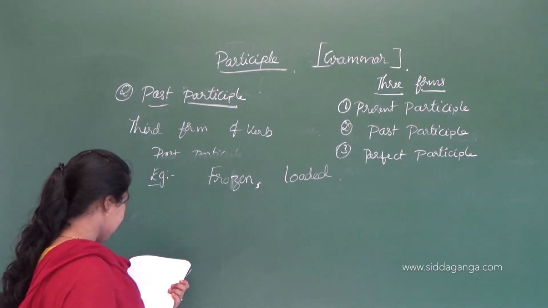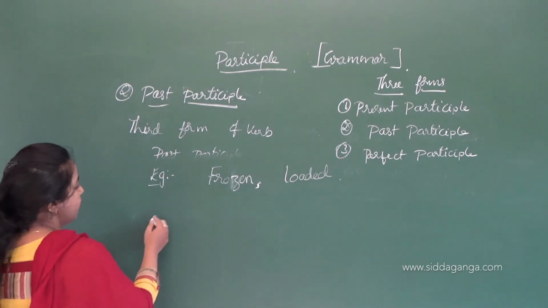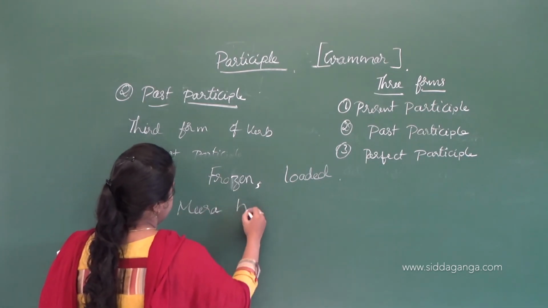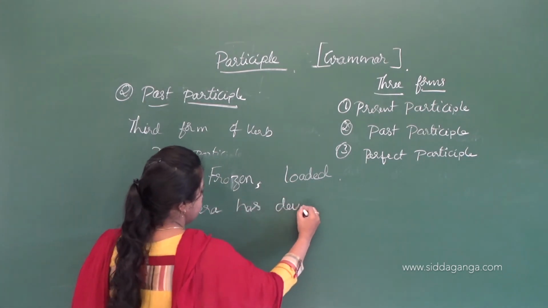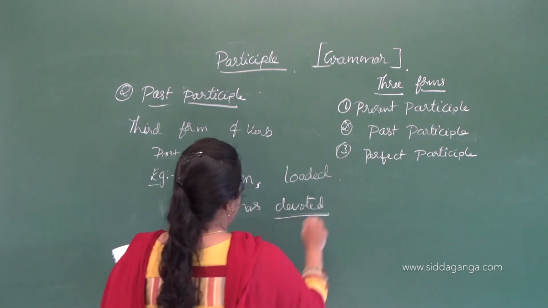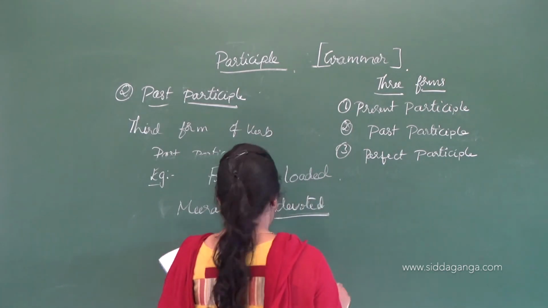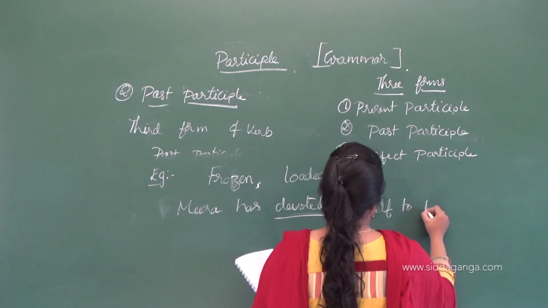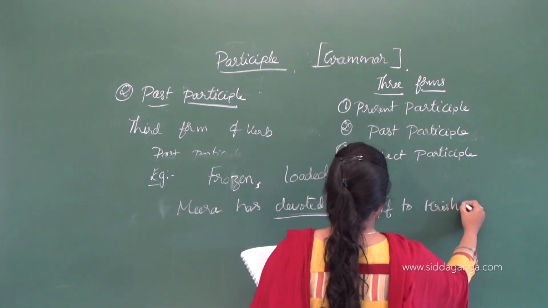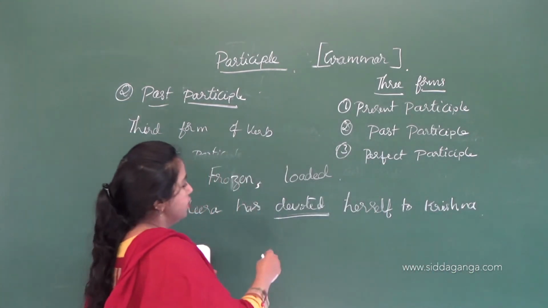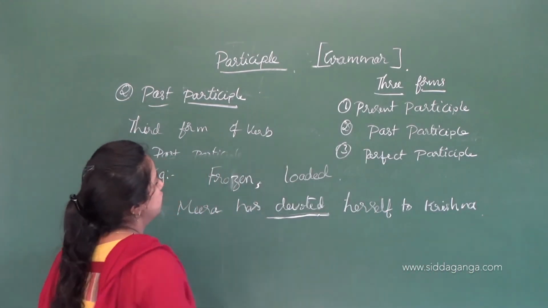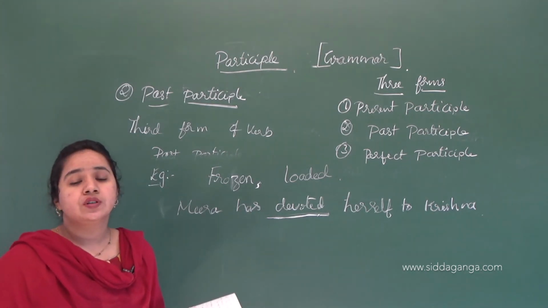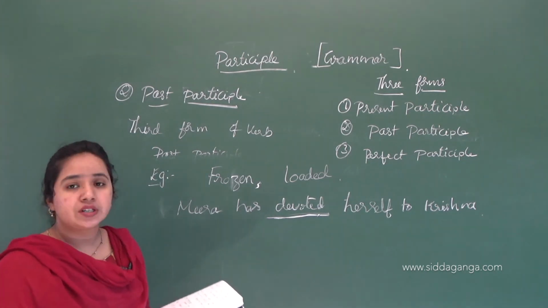Then let's see one example sentence: Meera has devoted herself to Krishna. Here devoted is in the third form, that is, the past participle.